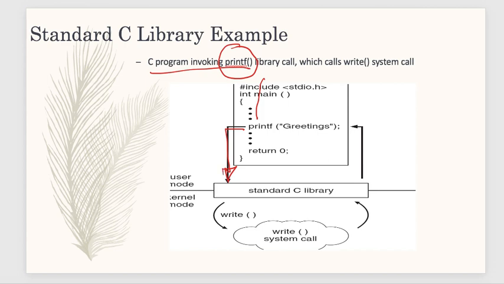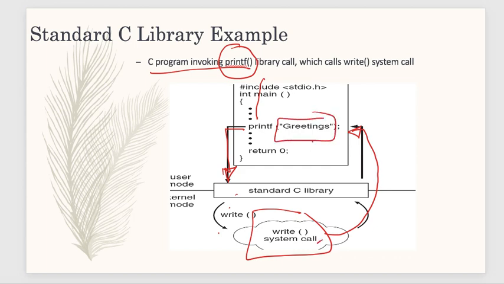The mode will be changed to kernel mode. From the C library, the code will be fetched according to the parameters, it will fetch the code of printf from the library, and according to the parameters it will execute. So this is how a system call works.